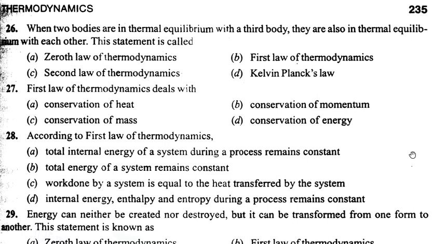It is the law which says that when two bodies are in thermal equilibrium with the third body, okay, if two bodies A and B are in thermal equilibrium with the third body C, then they are also in thermal equilibrium with each other. Then it is said that all the bodies have the same temperature. It is explained by zeroth law of thermodynamics.